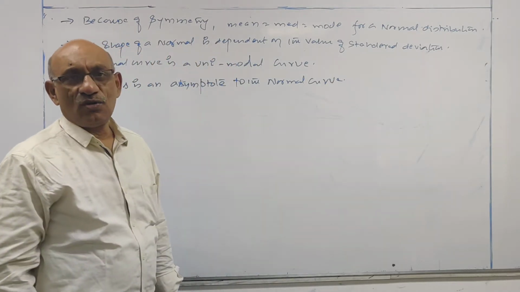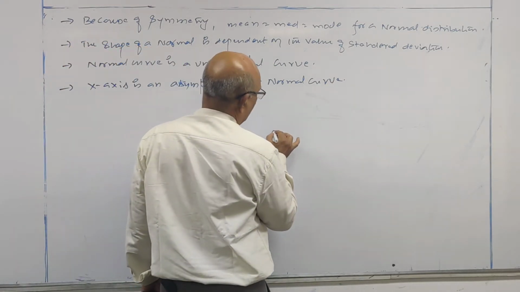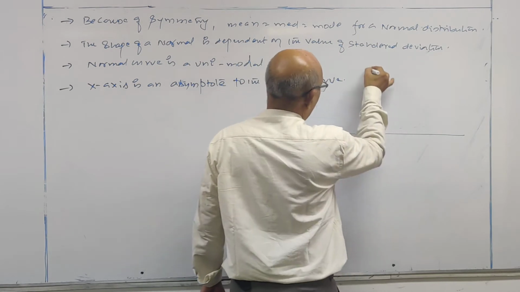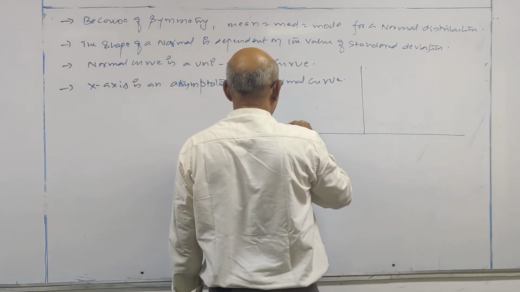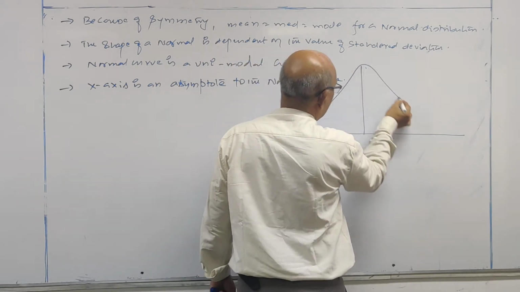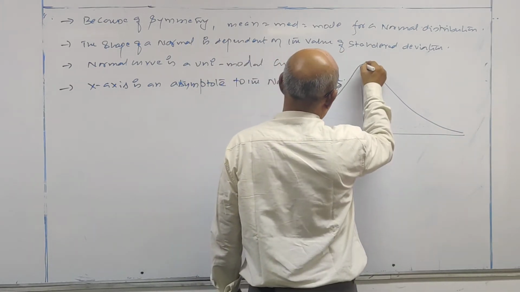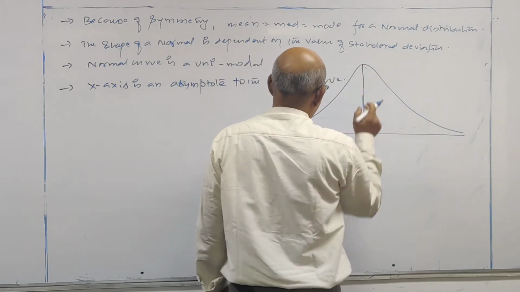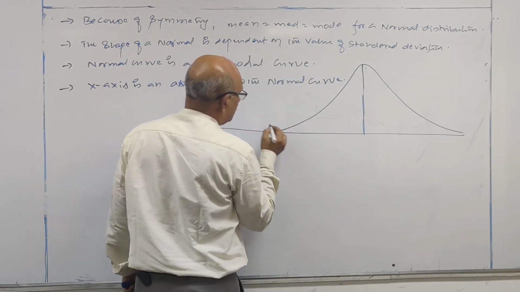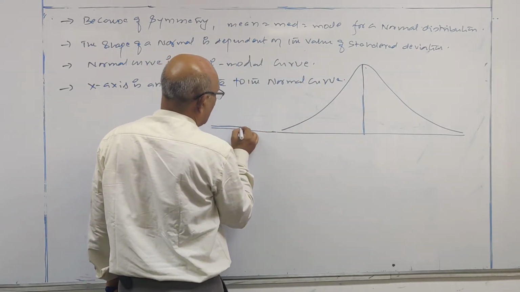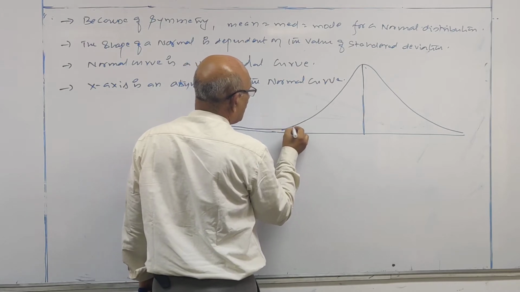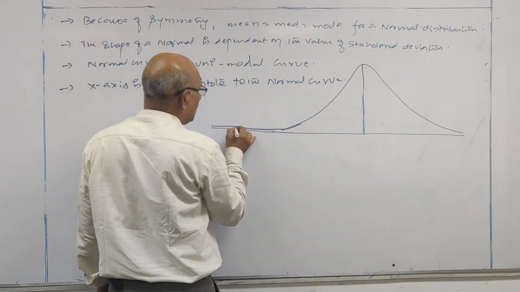X-axis is an asymptote to the normal curve. What does it mean actually? Look at this. This is the normal curve we have. Now, the tails of the normal curve run parallel to the x-axis.